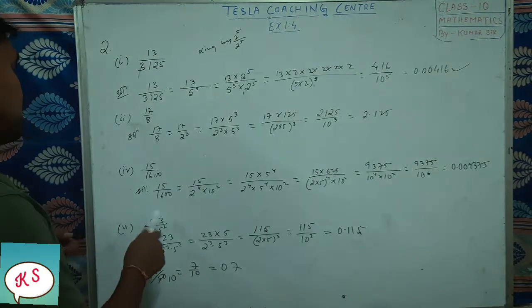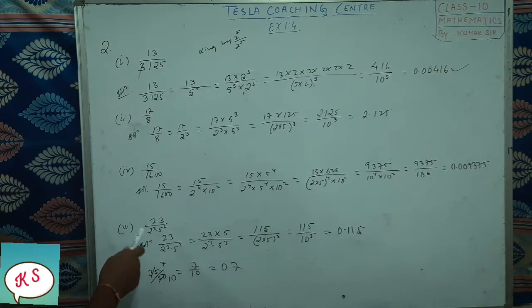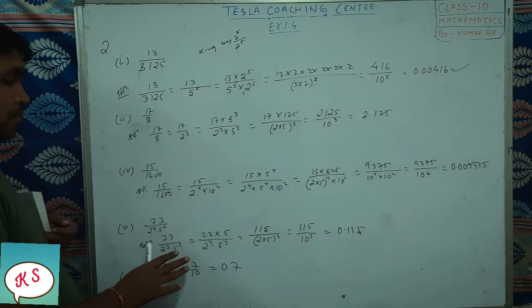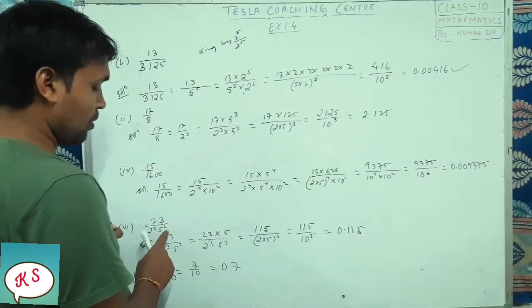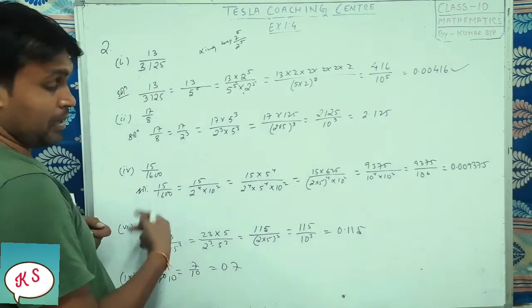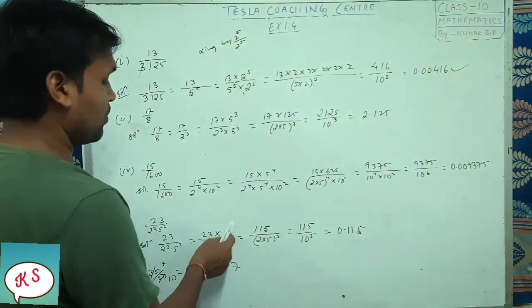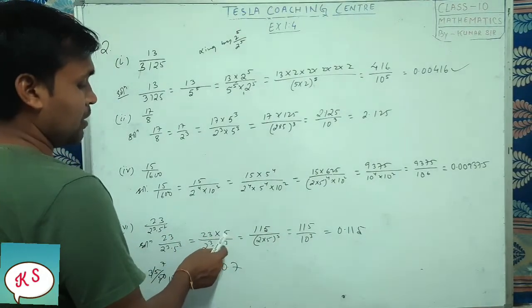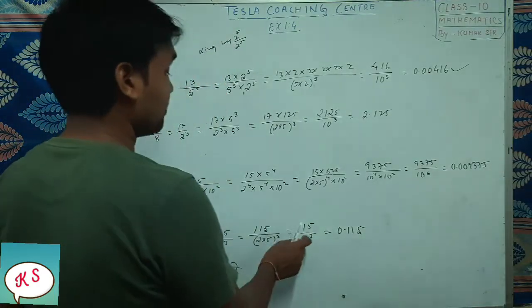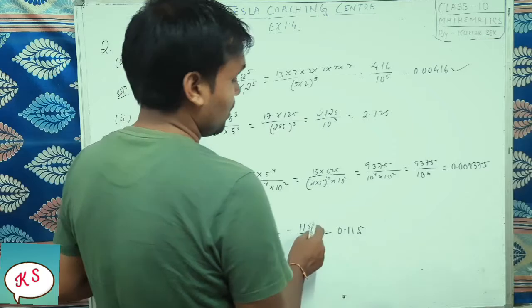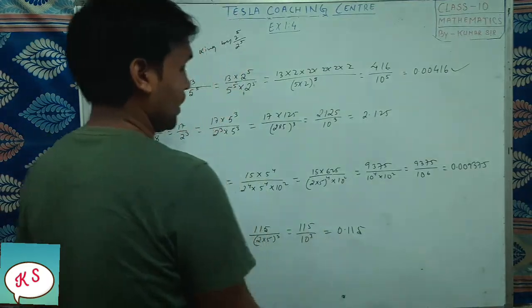Next, 23 by 2 to the power 3 into 5 to the power 2. So here nothing to do, already it is given, but here the power of 2 is how much? 3. So 5 also, the power we have to make it 3. It is given 2. So we will multiply up and down by 5. So it will be 5 to the power 3, common 2 into 5 to the power 3, then 10 to the power 3. So 1, 2, 3. So the decimal will come here.